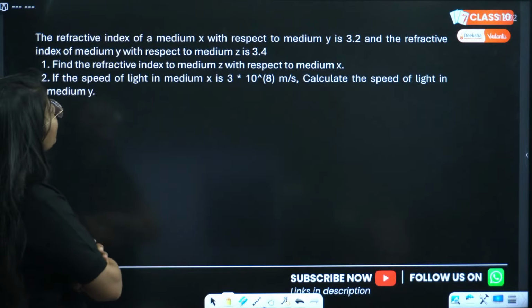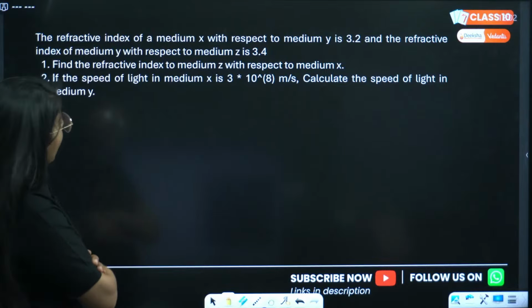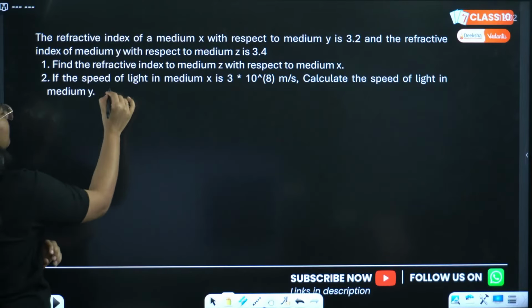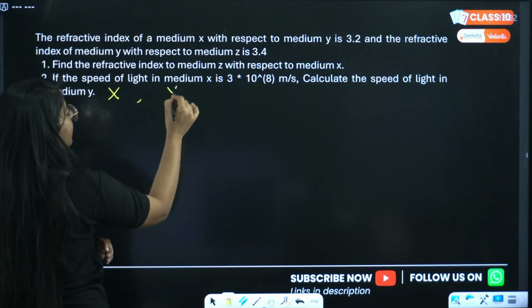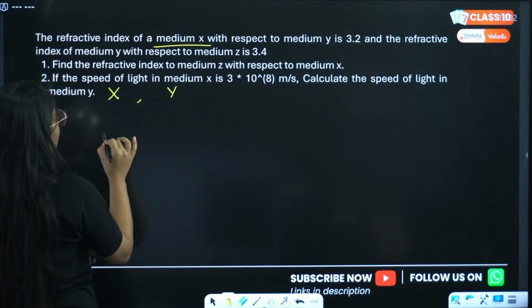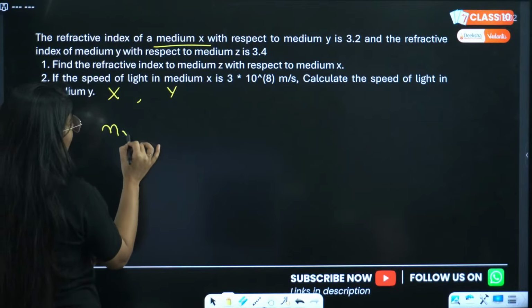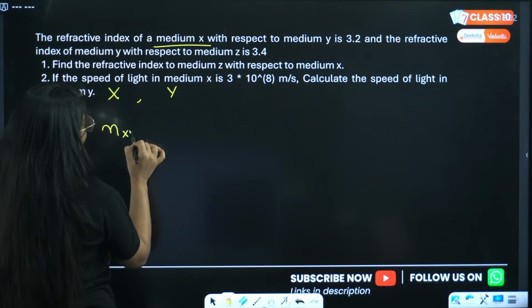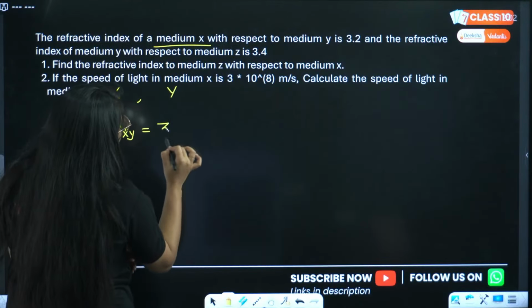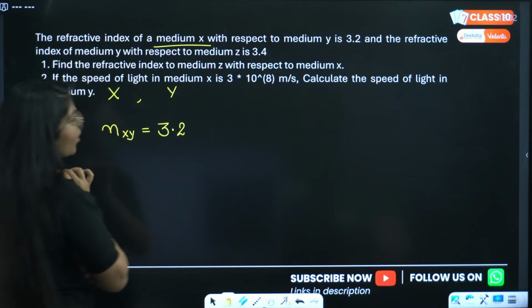Okay, the refractive index of a medium X with respect to medium Y. We have a medium X and a medium Y, and we are given that the refractive index of medium X with respect to medium Y is 3.2.